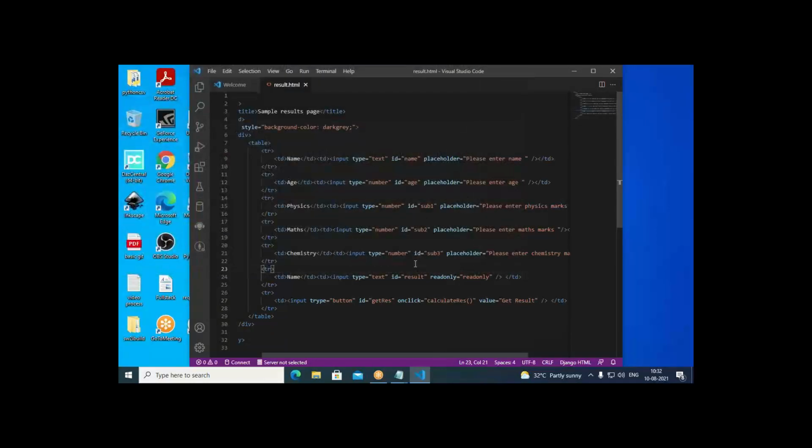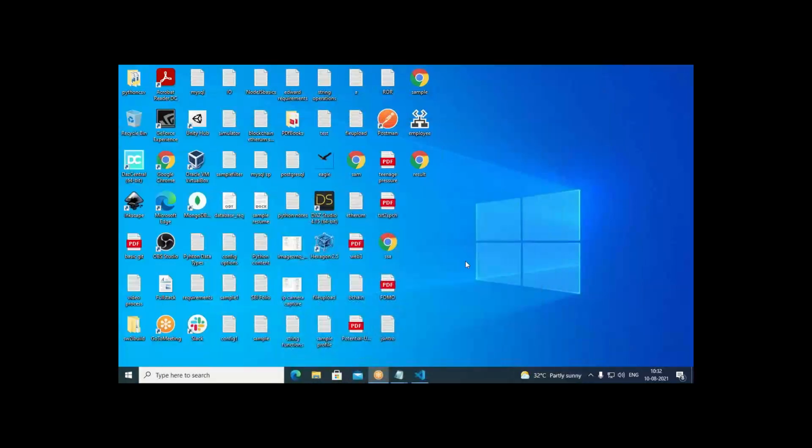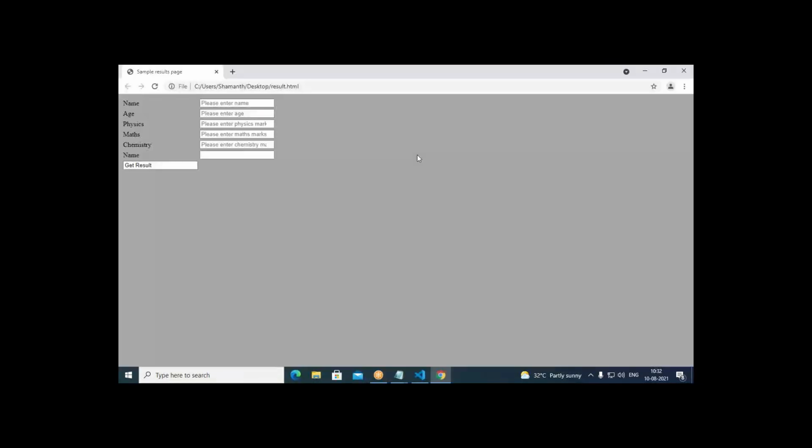Okay, save it. Now when we render this, suppose we render this now. When we render, what I can see, the result I calculated, I put here. So it is looking something like this. When I click on get result, what should happen? It should show the result for us. Get result is nothing but a button. And here I have all the things. All the things are coming like this.